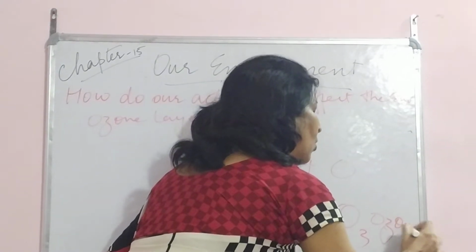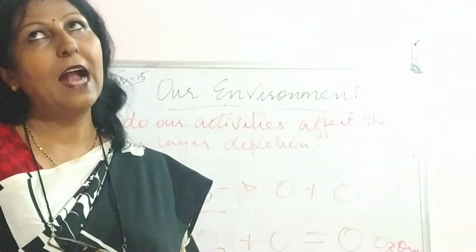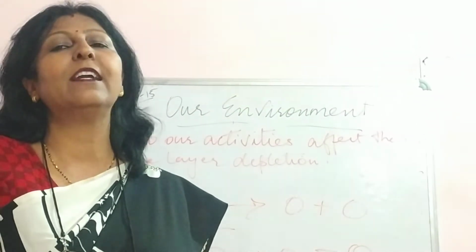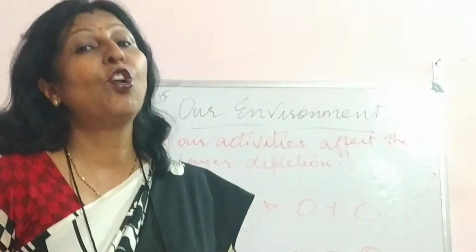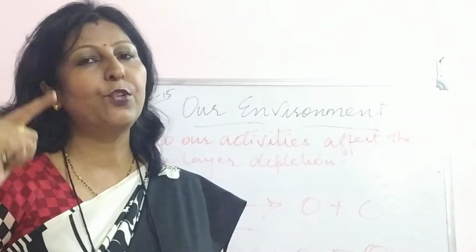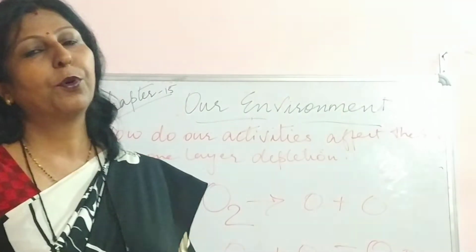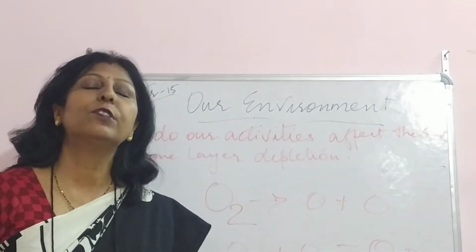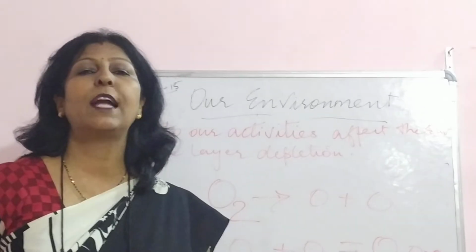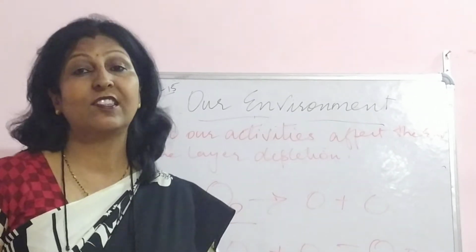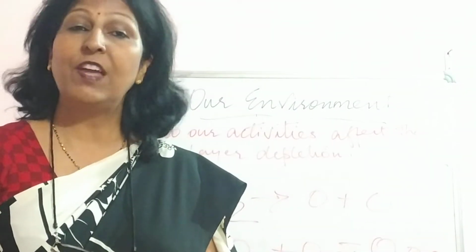This ozone molecule forms a layer at a higher level above the earth's surface. And what is its importance? It does not allow the ultraviolet rays, the harmful rays from the sun, to reach the earth. Why? Because those ultraviolet rays are very, very harmful for all the living organisms on the earth. Especially, they cause cancer, skin cancers and many other diseases.